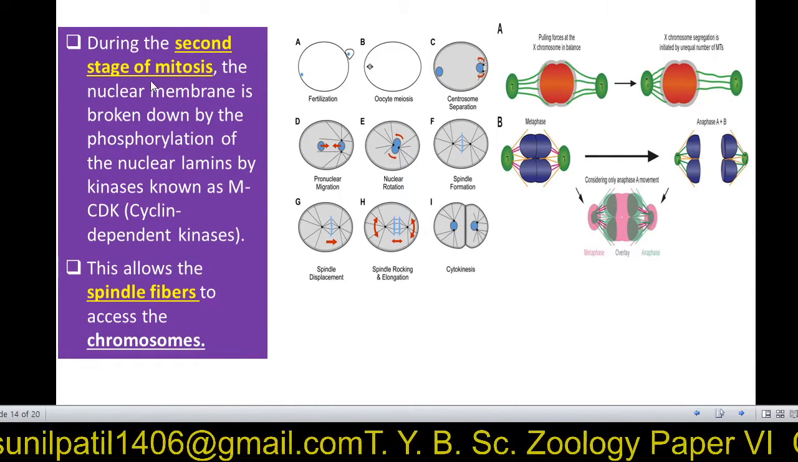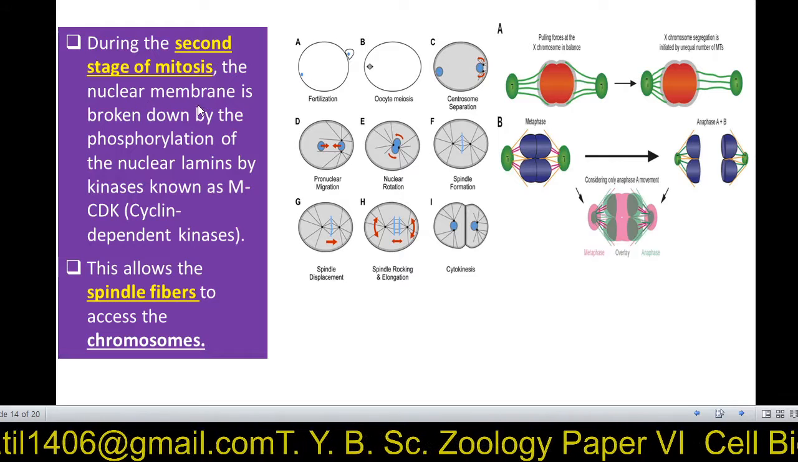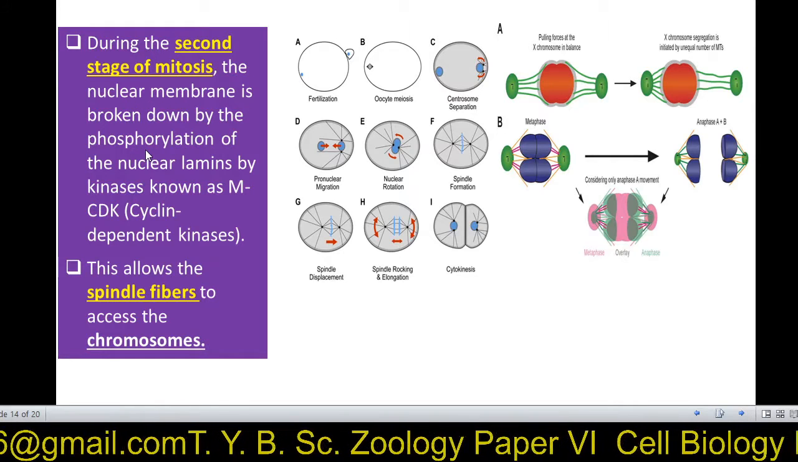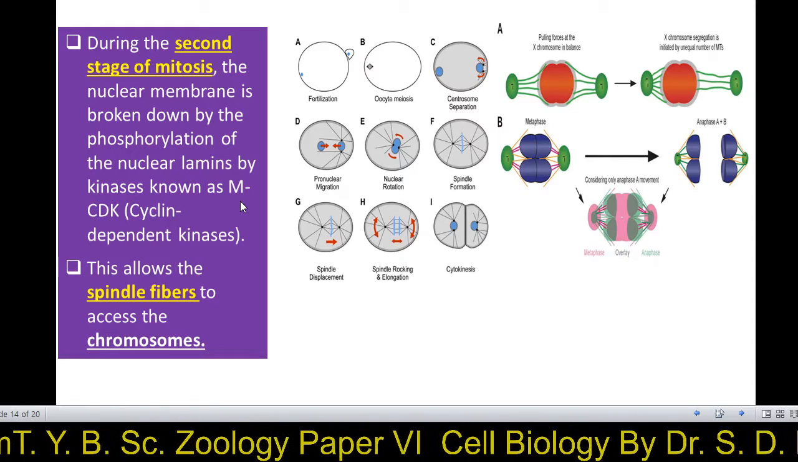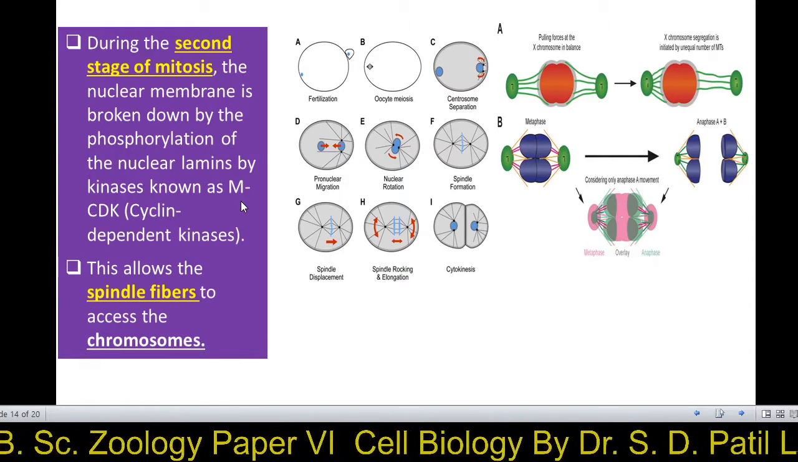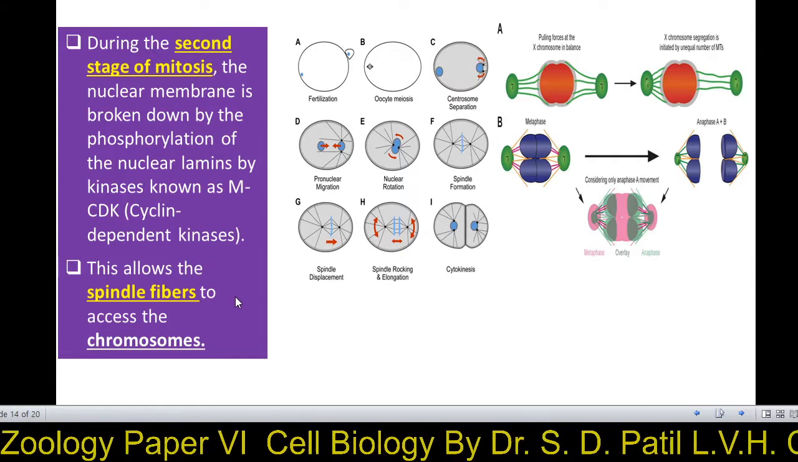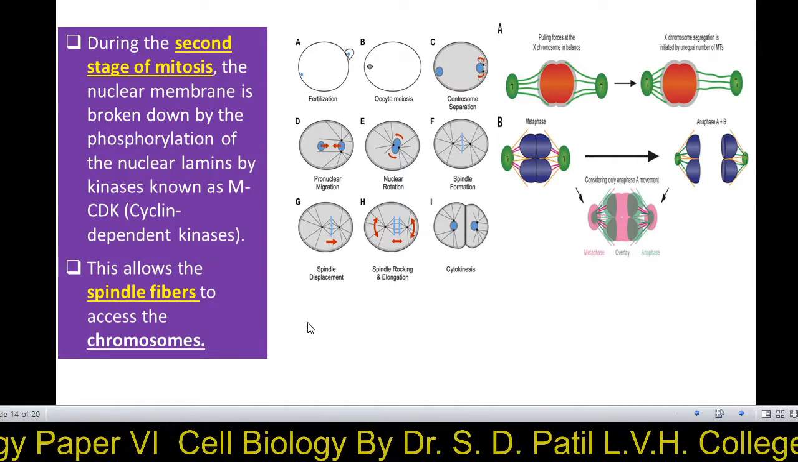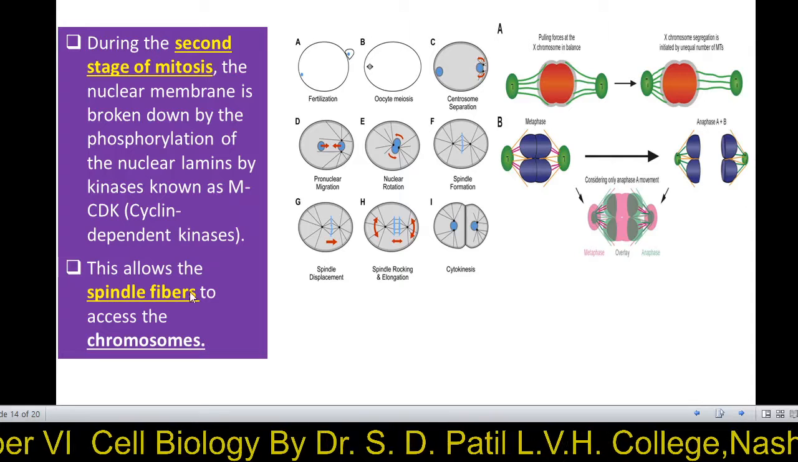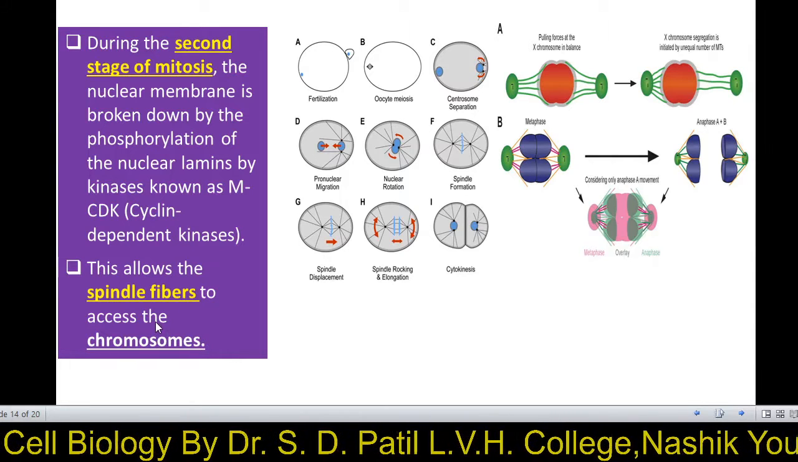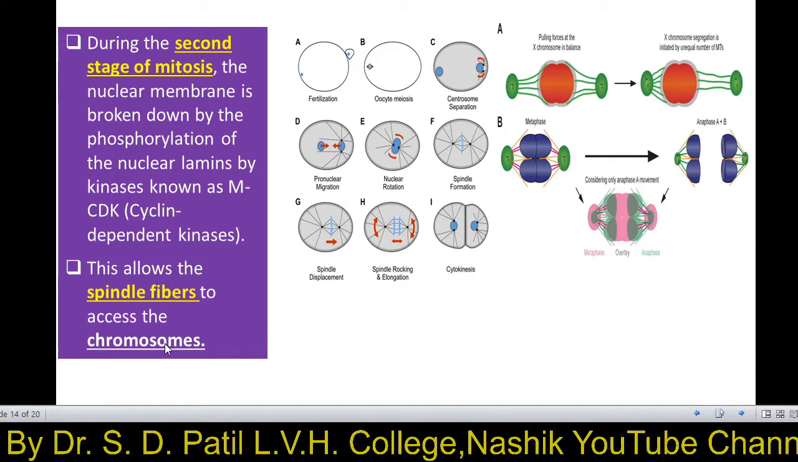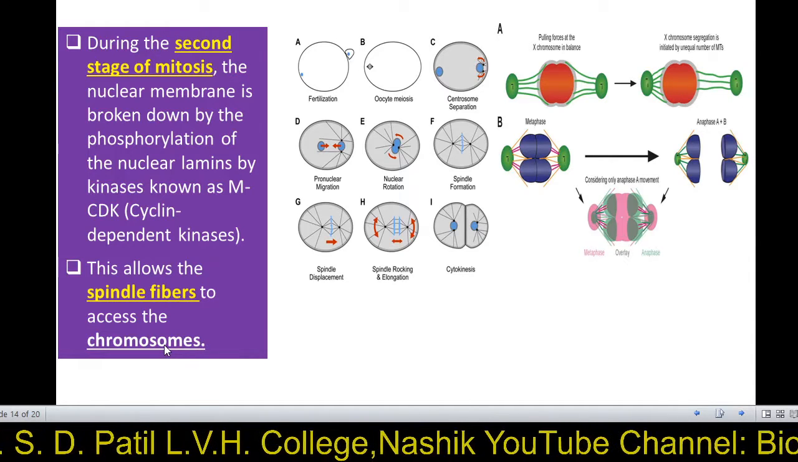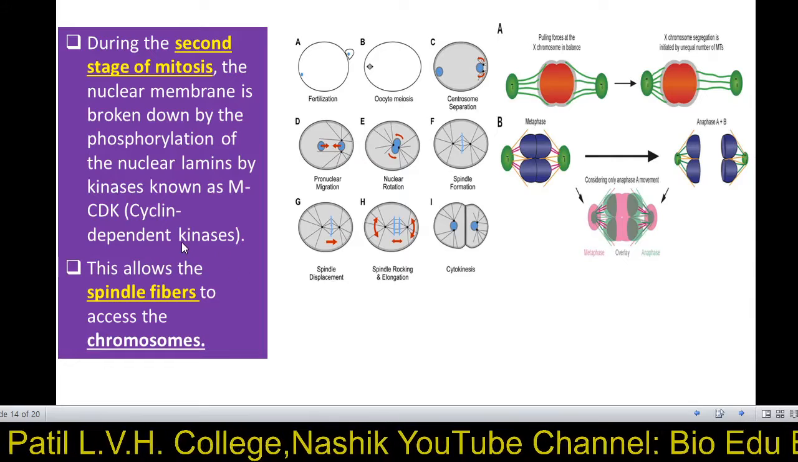During the second stage of mitosis, the nuclear membrane is broken down by the phosphorylation of the nuclear lamins by a kinase known as CDK, that is cyclin dependent kinase. This allows the spindle fiber to access the chromosome, meaning to attach to the kinetochore or centromere of the chromosome. So it is by the enzyme CDK.